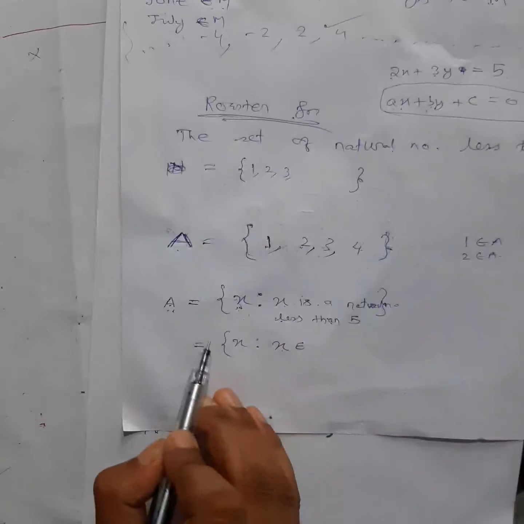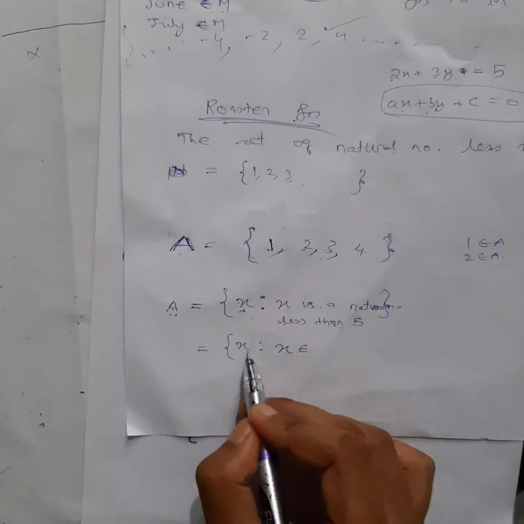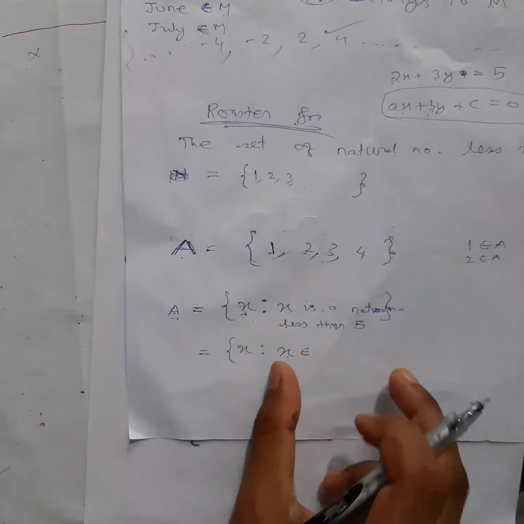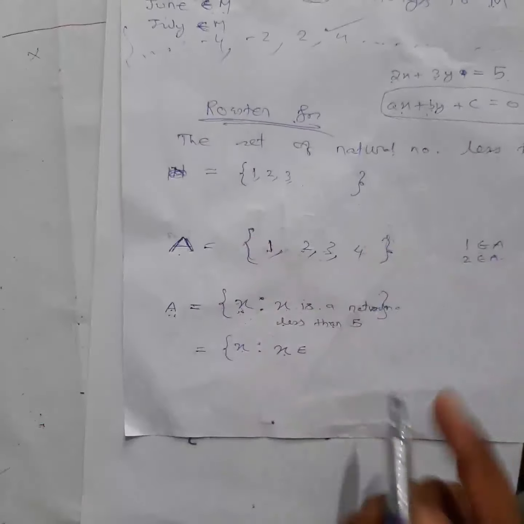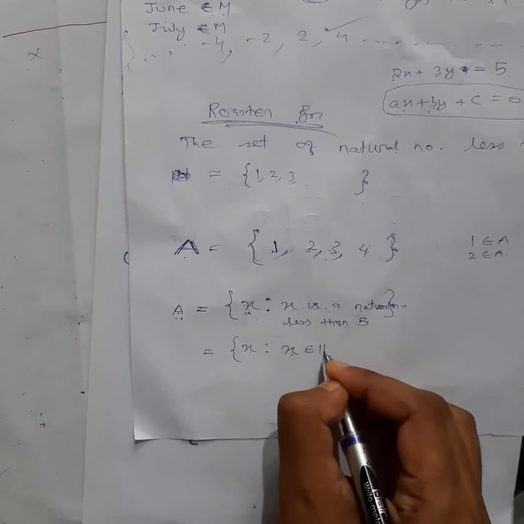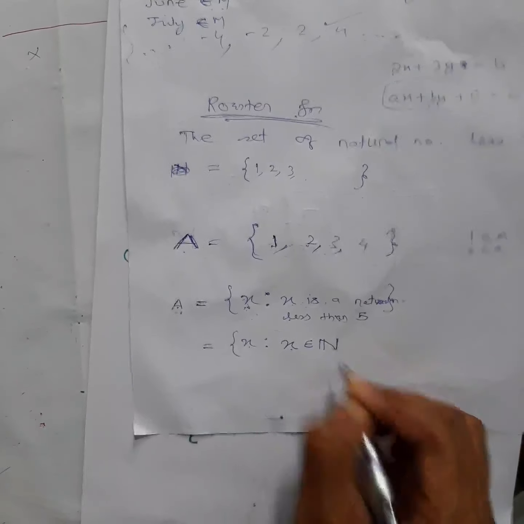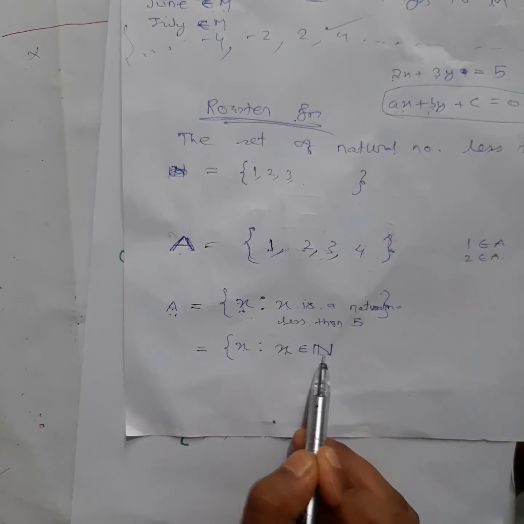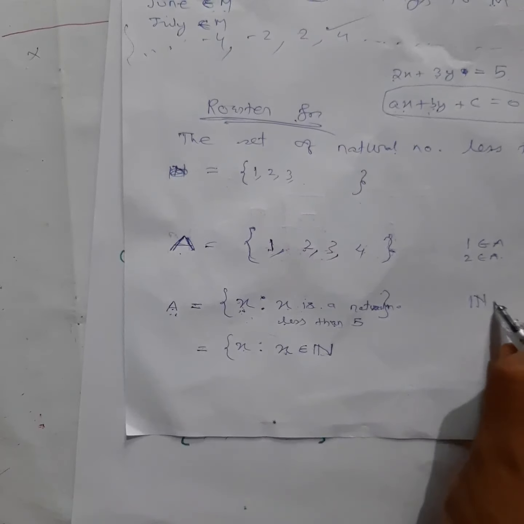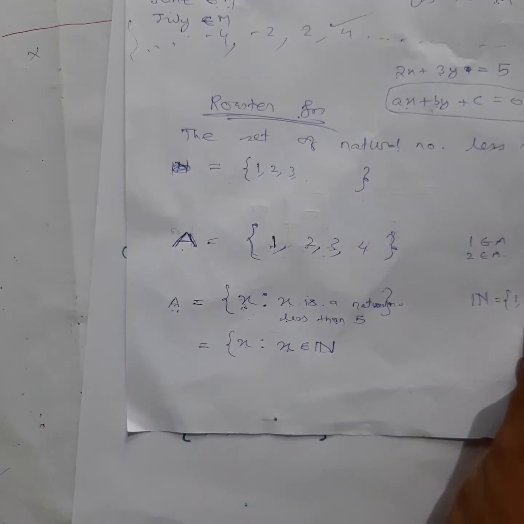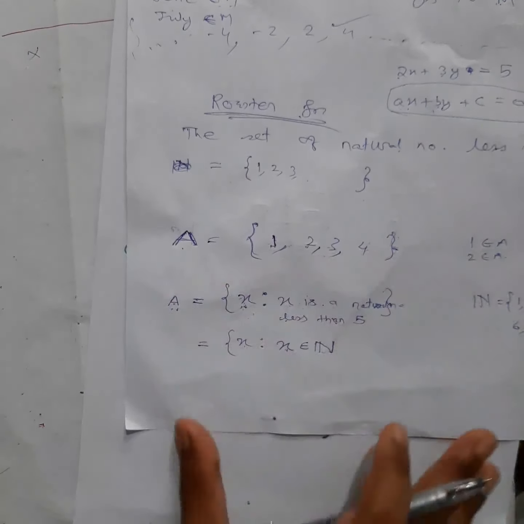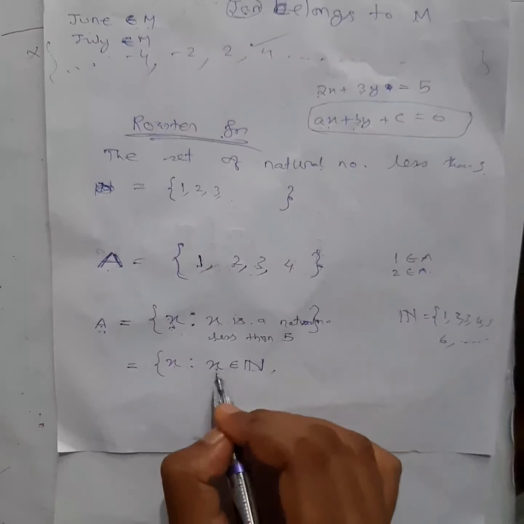So this set I can write down as X, and I will write one property with the help of which you can figure out that this is this set only. So what I am going to write is X belongs to N. What does this mean? This is an element of this set. And the elements of the set of natural numbers are what? 1, 2, 3, 4, 5, 6, 7, 8, till infinity it will go on, right? So X belongs to N.